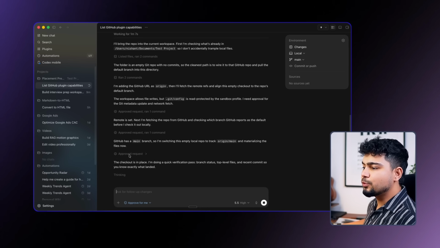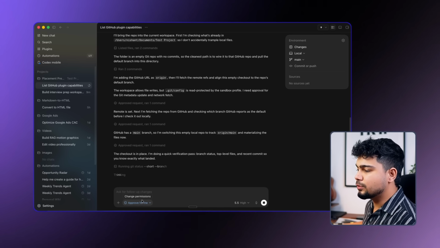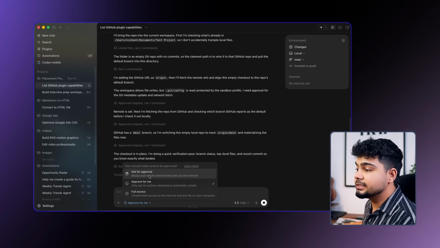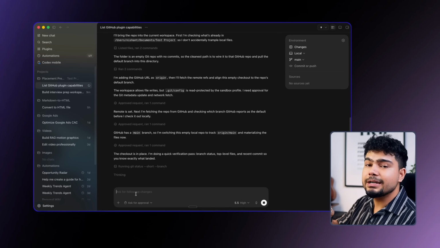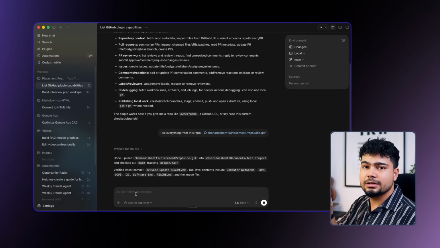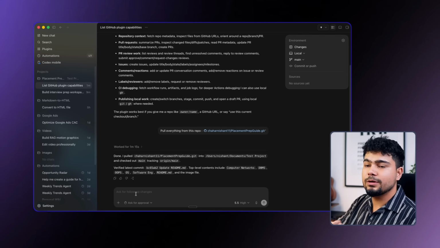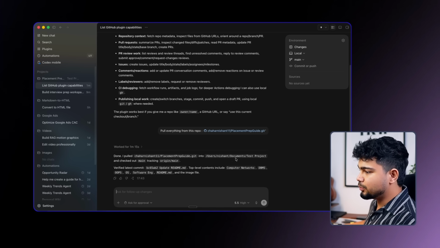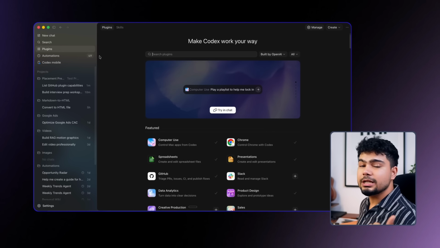As you can see, it approved a request because मैंने अपने इसको approve for me वाली permission दे रखी है. But if I change this to ask for approval, whenever it is running any other new command, it will ask approval from me. So it has pulled everything, as you can see.